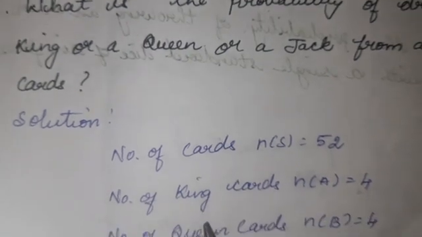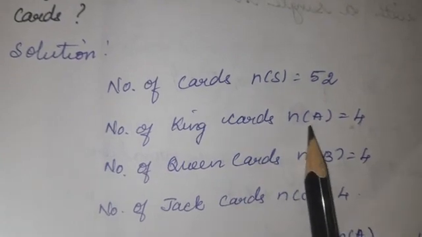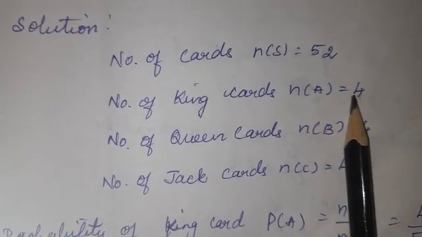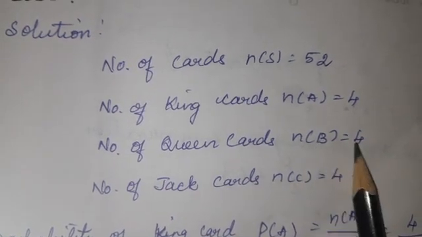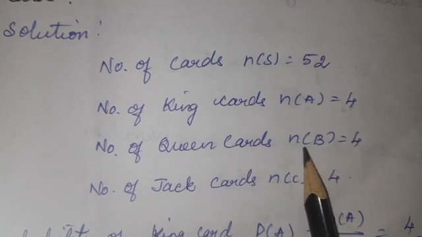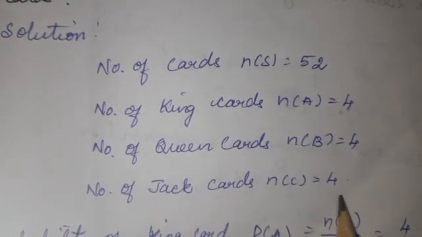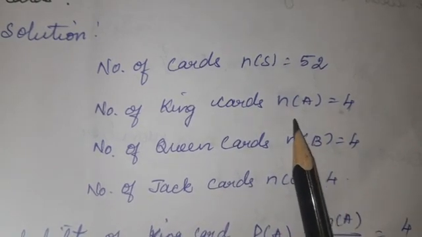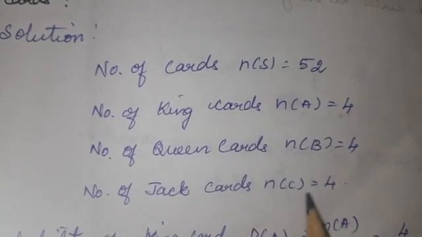Next we should find how many king cards. So number of king cards, I have given as N of A. N of A is equal to 4. 4 king cards. Next the number of queen cards is 4. That I have given as N of B. Number of jack cards is 4. That is N of C I have given. So king is N of A, queen is N of B, jack is N of C.